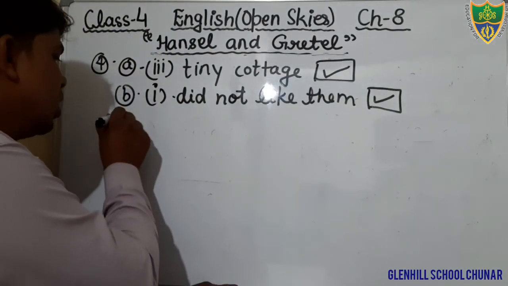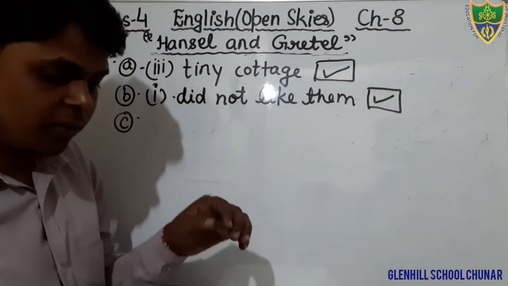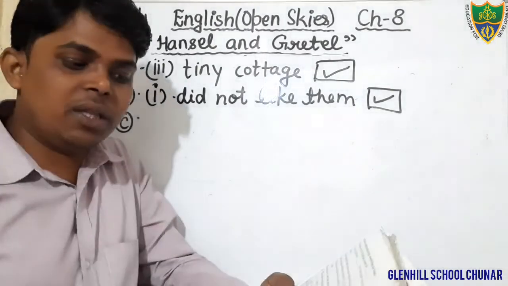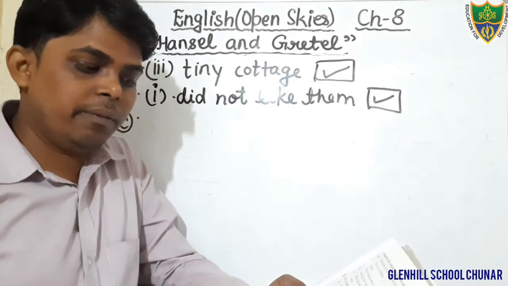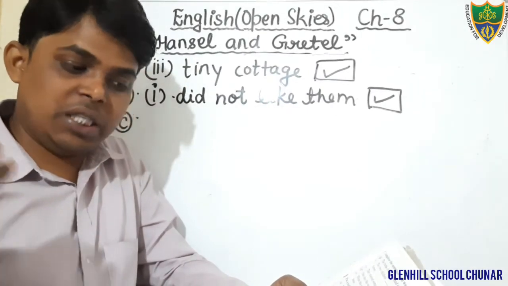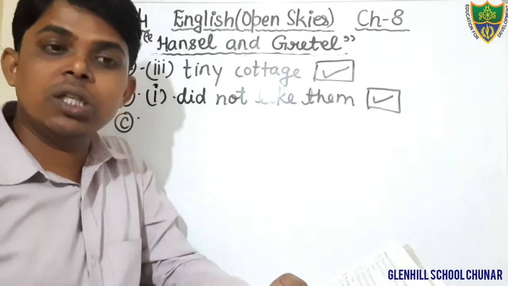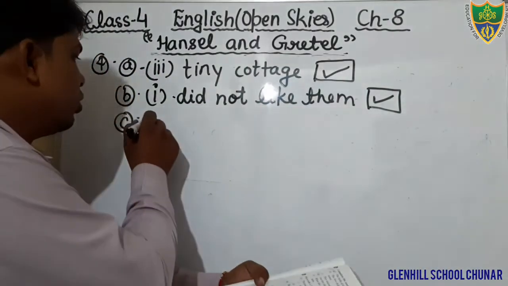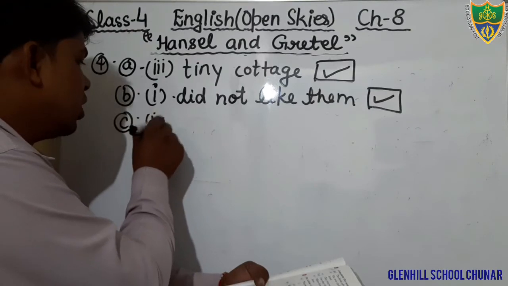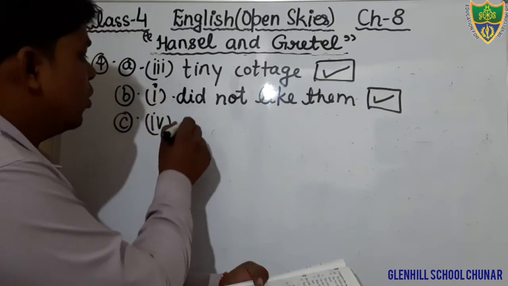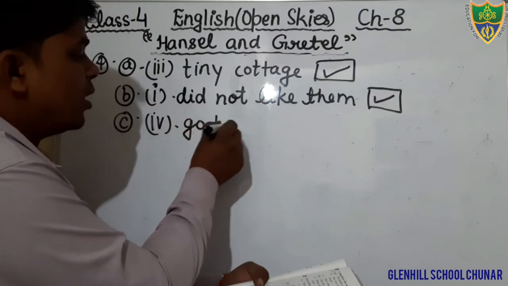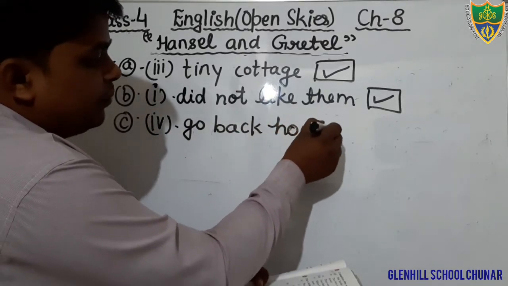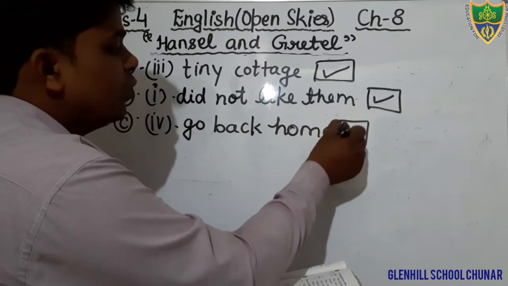Question number C. Yes, students, just see question number C. When their father left them in the forest, they wanted to flee from there, stay there, get something to eat, go back home. Dear students, option number 4 is the correct one. They wanted to go back home. Okay, that is the correct option. You will tick on that.